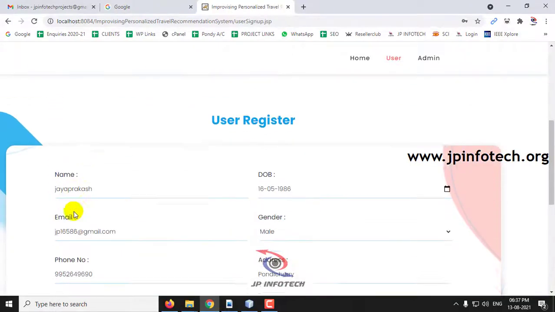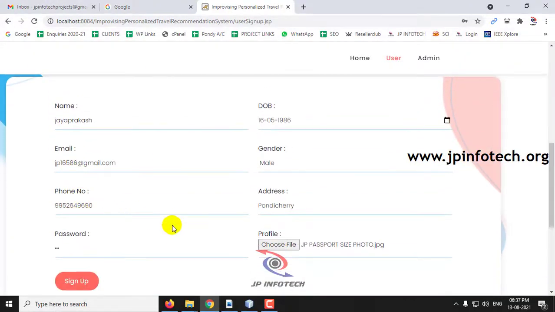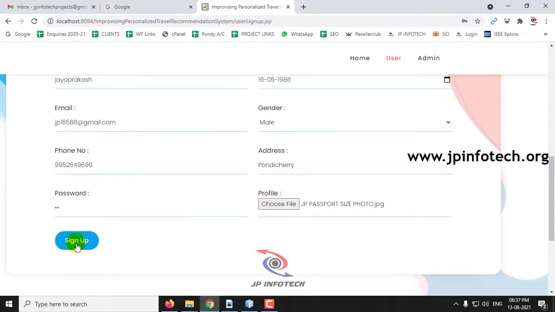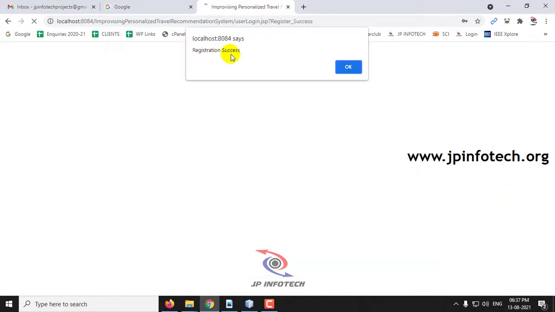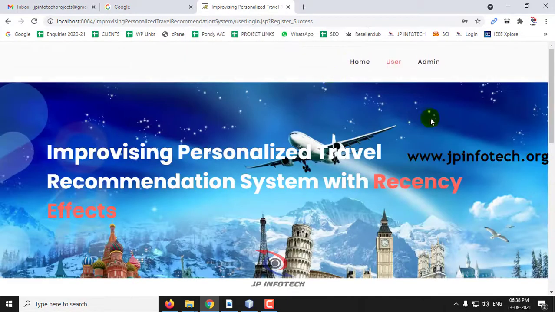After entering the name, date of birth, email, gender, phone number, address, password and profile photo, you can click Sign Up. And now you can see the registration success message, and click OK.